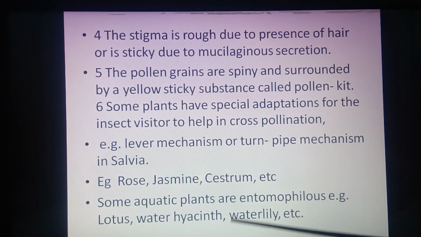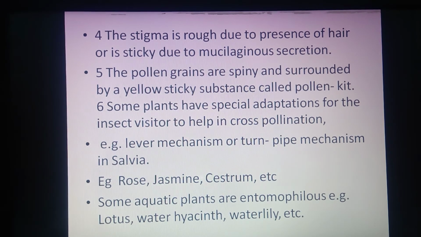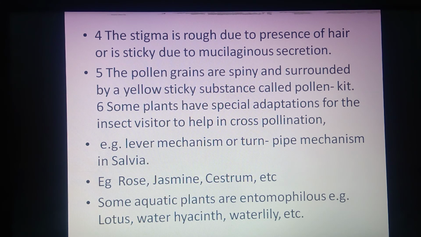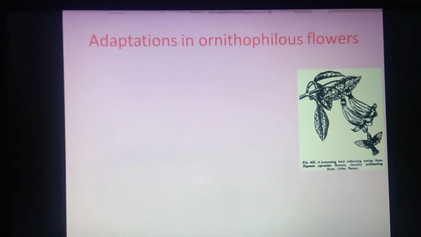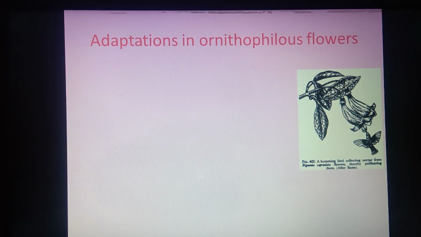Lotus, water hyacinth, or water lily are the different examples of plants that are present in an aquatic medium but achieve the process of pollination with the help of insects. It is about entomophily. The next one is ornithophily.